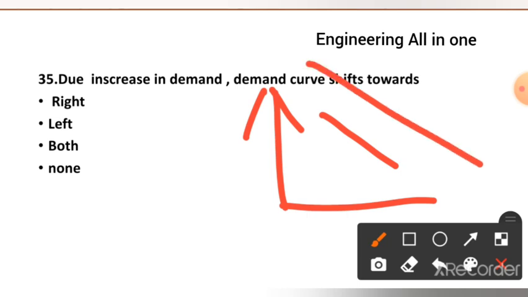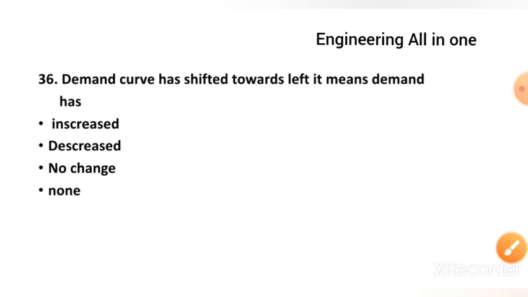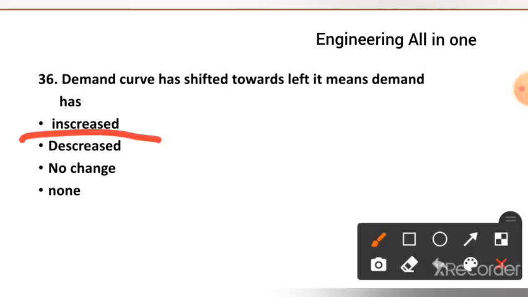And similarly, due to decrease in demand, there will be the leftward shift. This is what the MCQ is about. Demand curve has shifted towards the left, it means decrease in demand. This is what I have cleared for you.